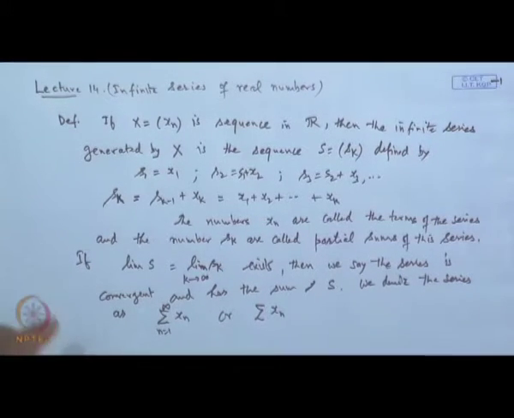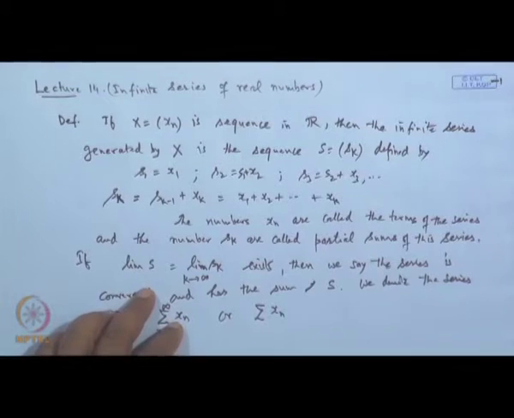Now, if this limit does not exist, then in that case we say the series diverges.